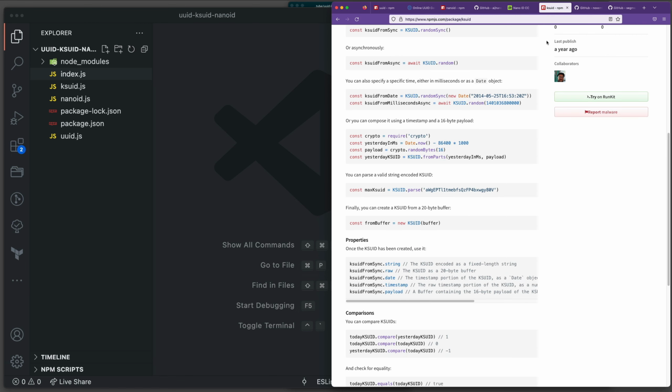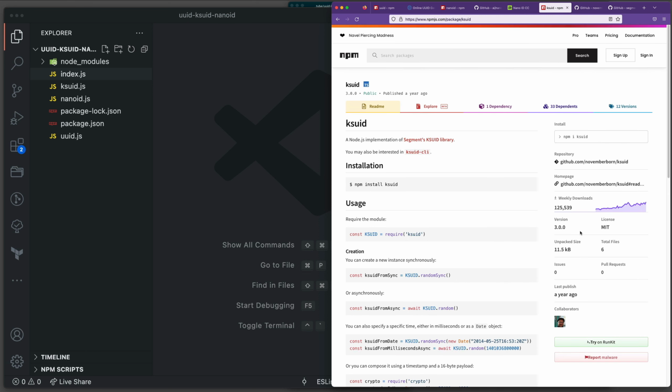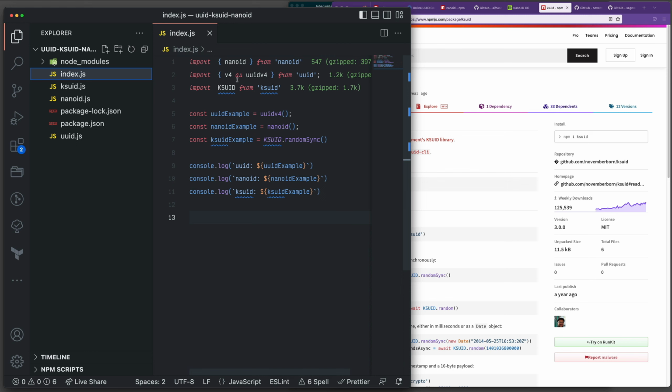And then the last one is sortable UUID. This is pretty much similar to UUID, but it will give you a lot more benefits. The amount of downloads is not so much at the moment, but this is very strong, and this is going to solve a lot of problems that you might encounter with other types of random IDs. We're going to go through all of them, and see the benefits and pros and cons at the end. I will just open the index.js.